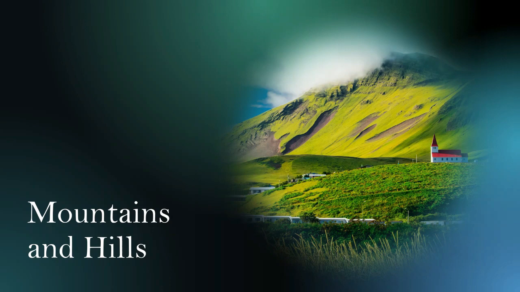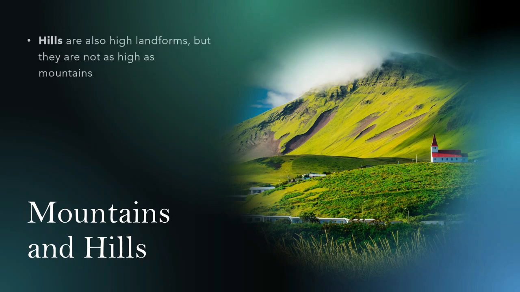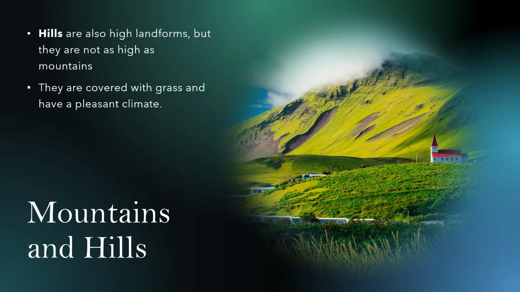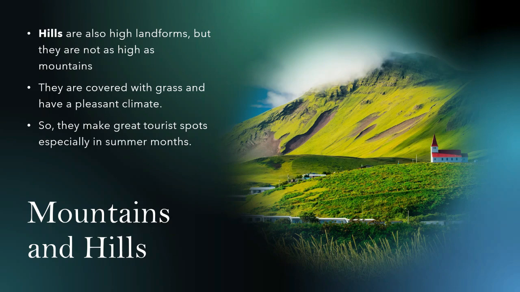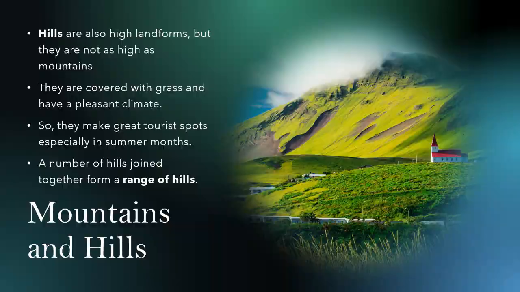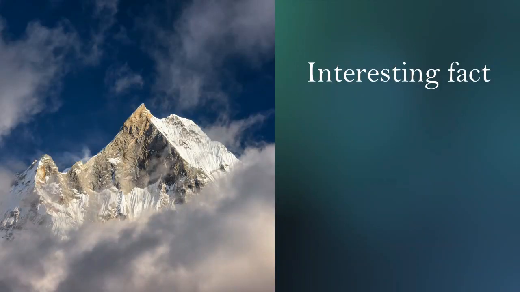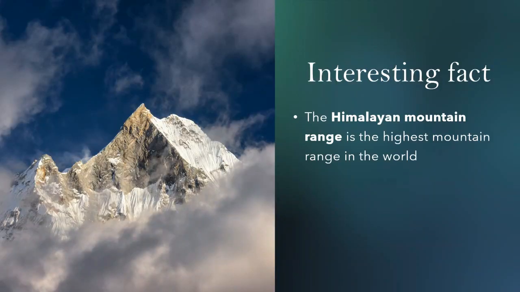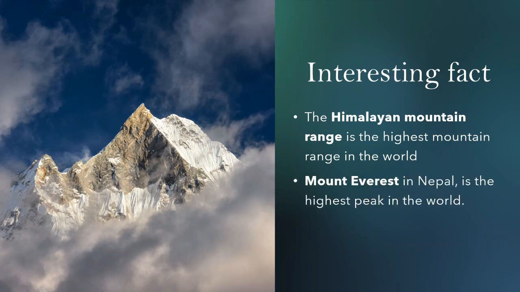Hills are also high landforms, but they are not as high as mountains. They are covered with grass and have a pleasant climate. So they make great tourist spots, especially in the summer months. A number of hills joined together form a range of hills. Do you know the Himalayan mountain range is the highest mountain range in the world? And Mount Everest in Nepal is the highest peak in the world.